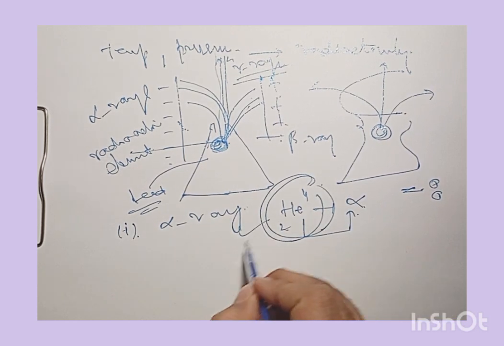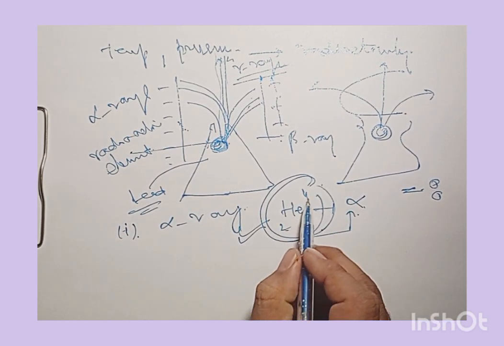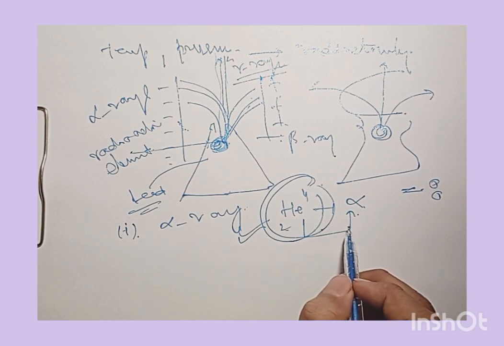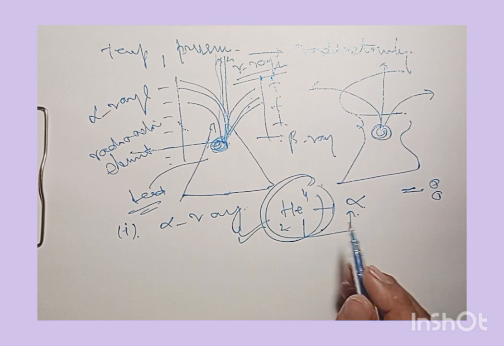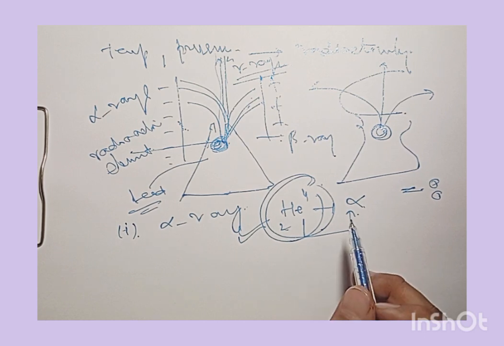Get rid of two electrons, and the remaining thing is the alpha particle.